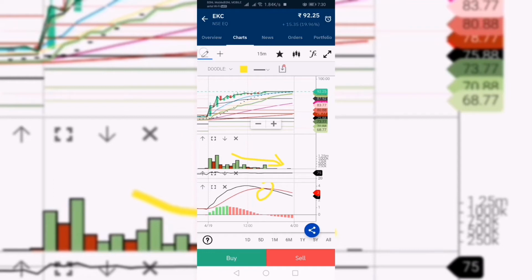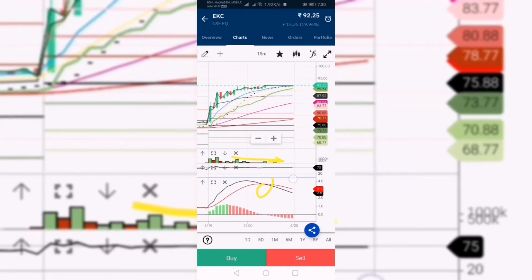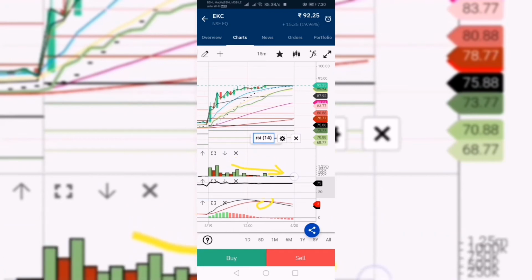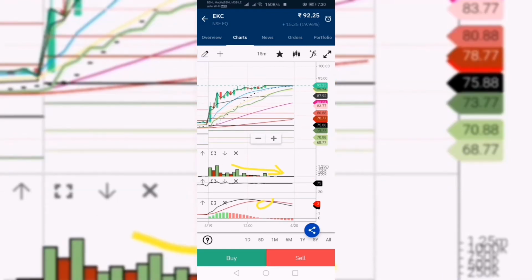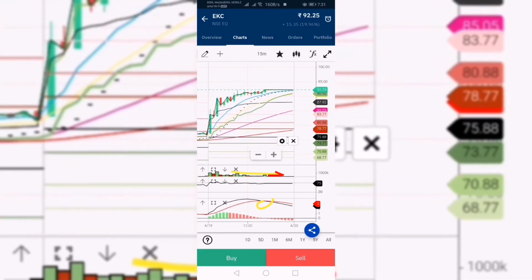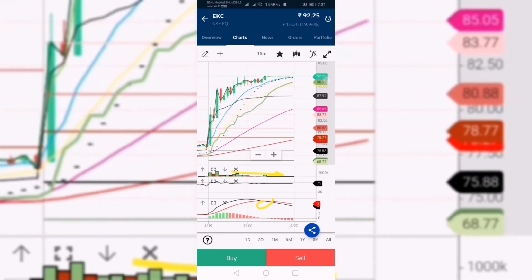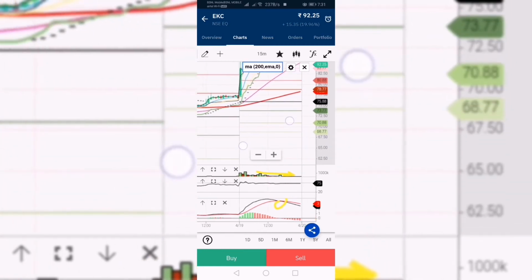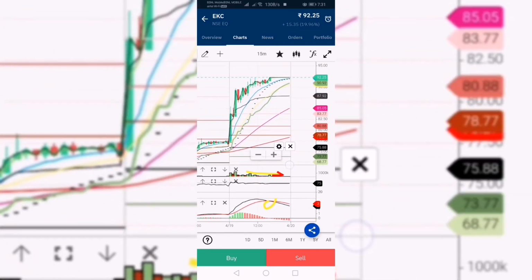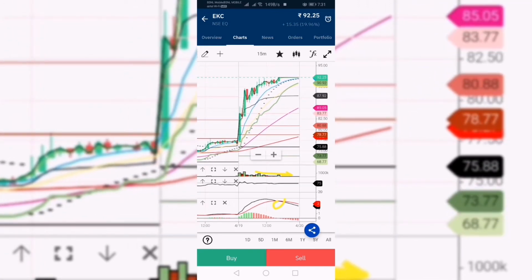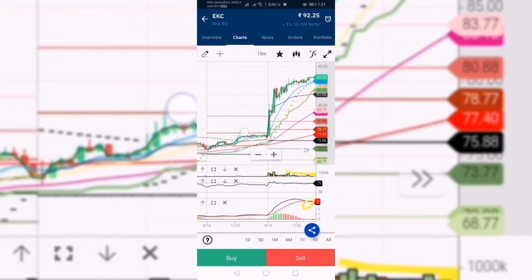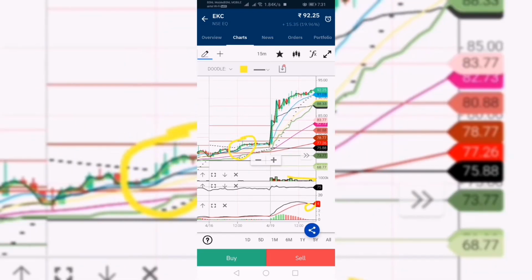Here the trend, here the RSI is at 75. You can go up here. All indicators gave a big signal. You can see here a crossover has taken place.